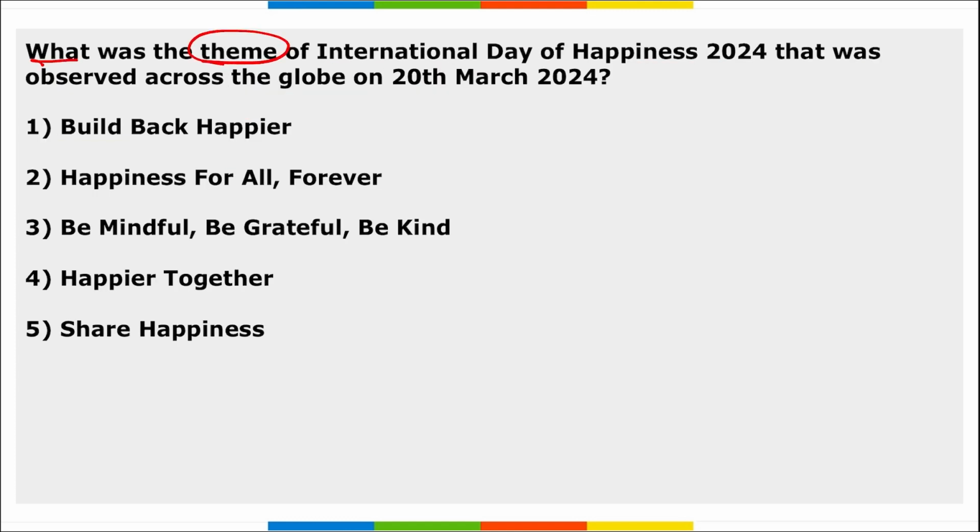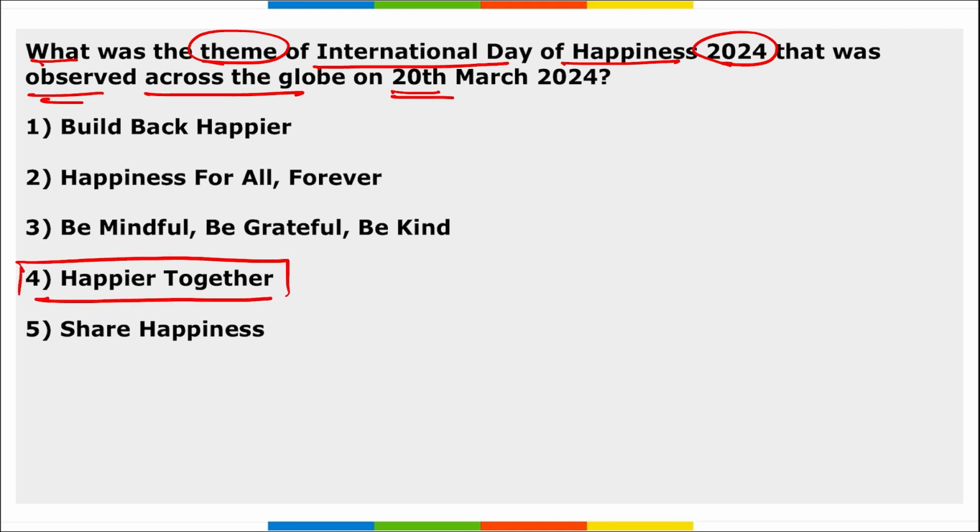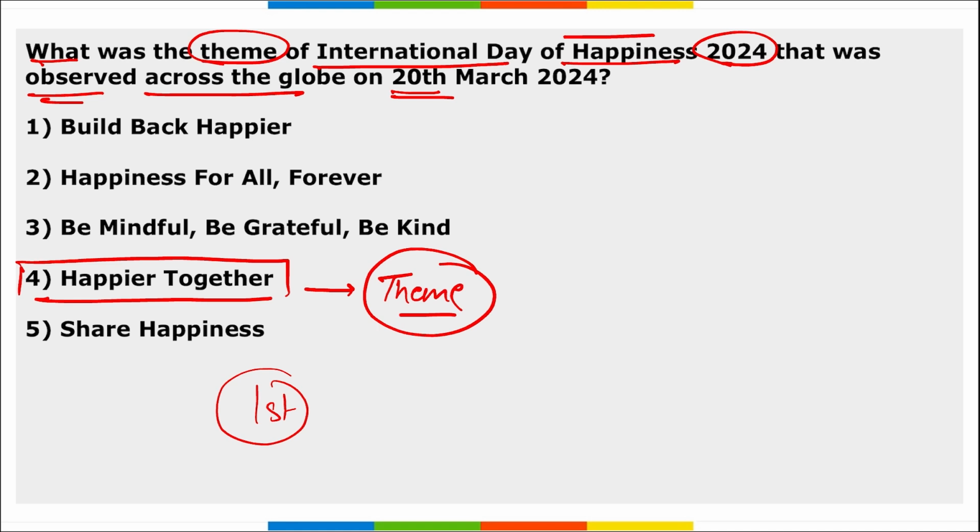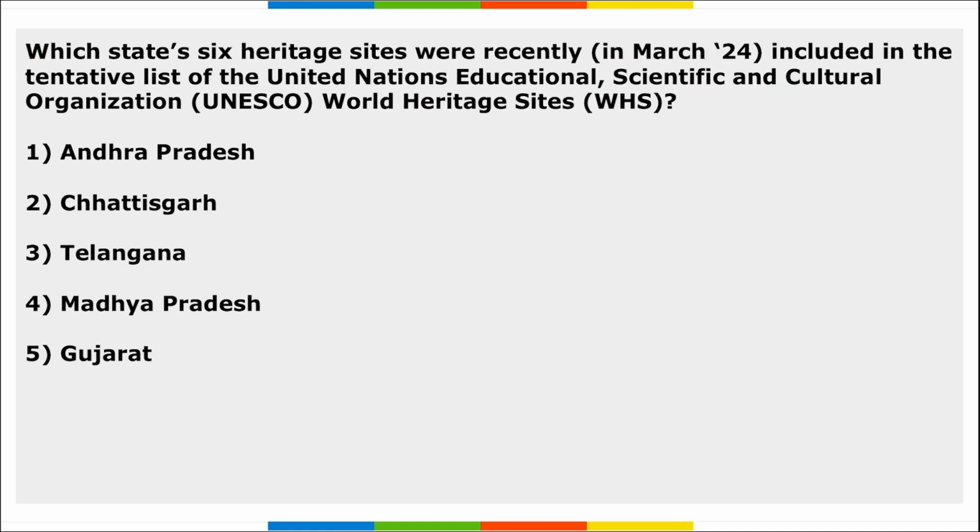Next, what was the theme of the International Day of Happiness 24 that was observed across the globe on 20th of March 2024? So, happier together. Happier together, this is the theme of the International Day of Happiness that was observed across the globe on 20th of March. Happier together is the theme here, and the first ever International Day of Happiness was observed in the year 2013.